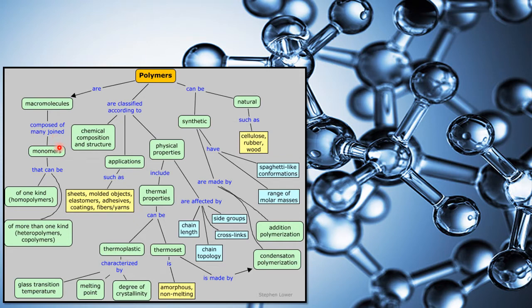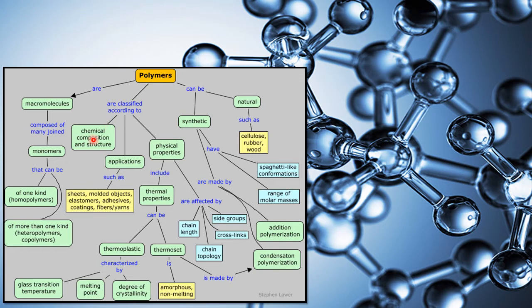Polymers are macromolecules composed of many joined monomers. Monomers can be of one kind; if it is of one kind, it is known as a homopolymer. Monomers can be of more than one kind, so they are known as heteropolymers or copolymers.